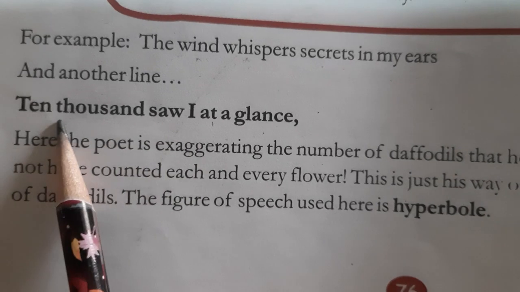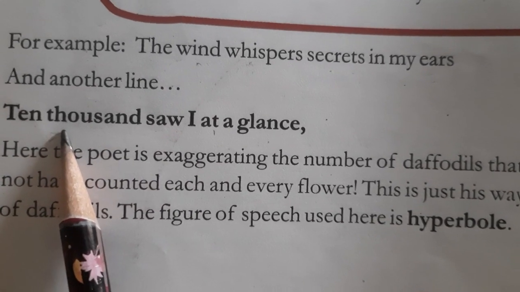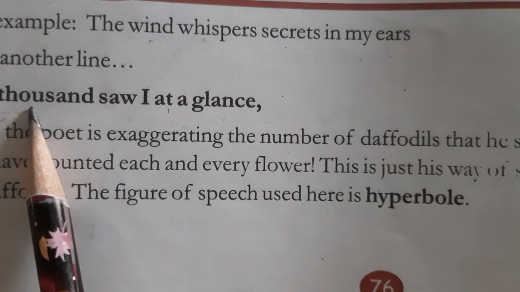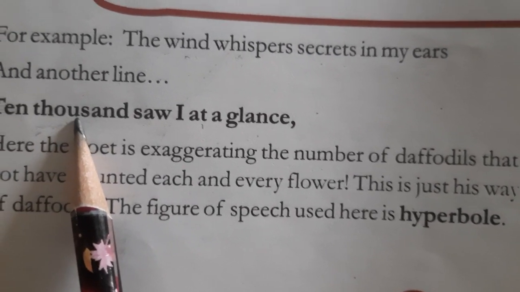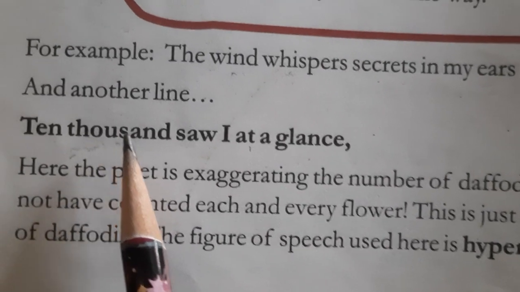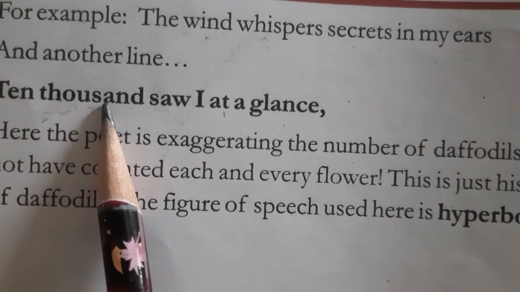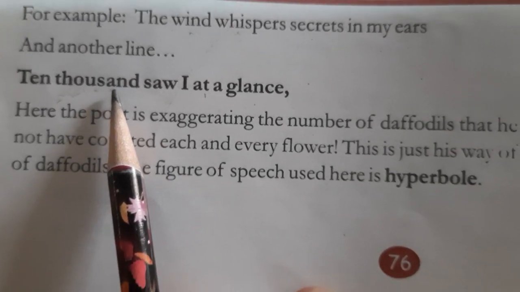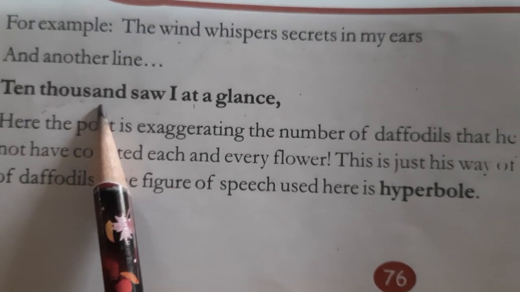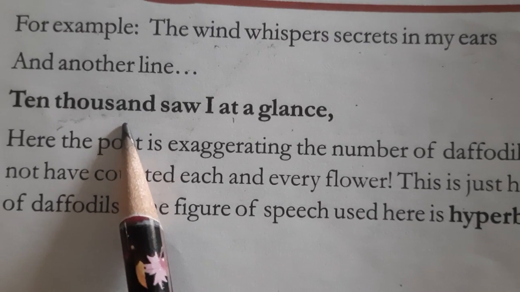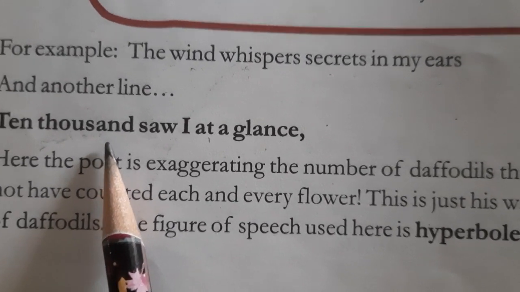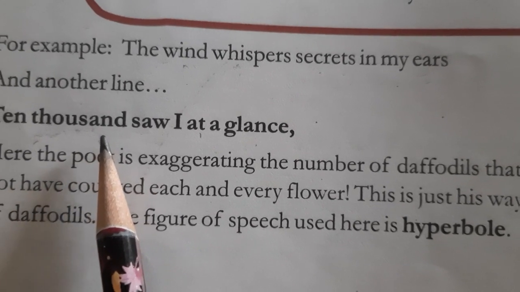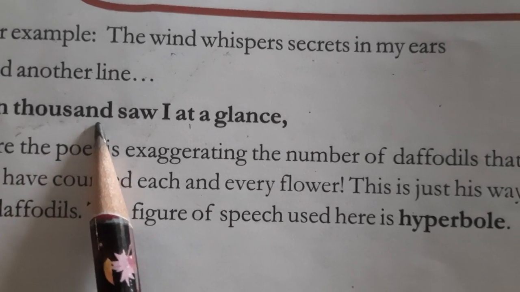So did he really go on counting all the flowers? Are 10,000 there in number? No. 10,000 here is actually referring to the amount, that he has seen a huge amount of flowers at a glance from above the sky. So that's the hidden actual meaning which has been exaggerated just to give the listener the meaning that he has actually seen a whole huge bunch of flowers.